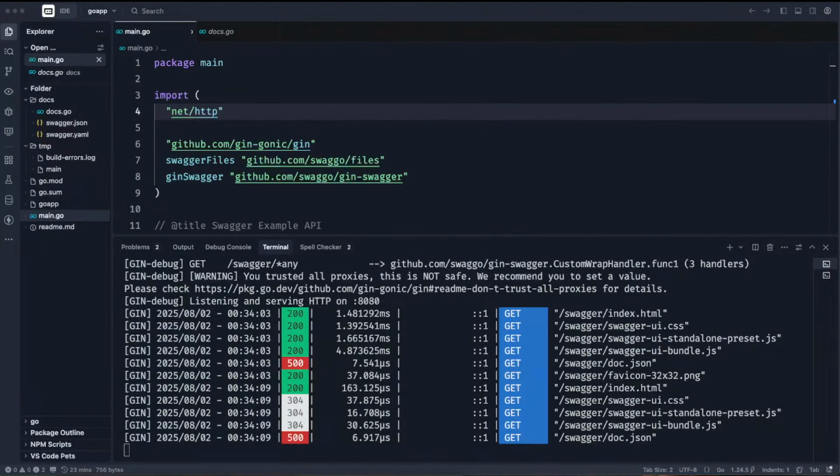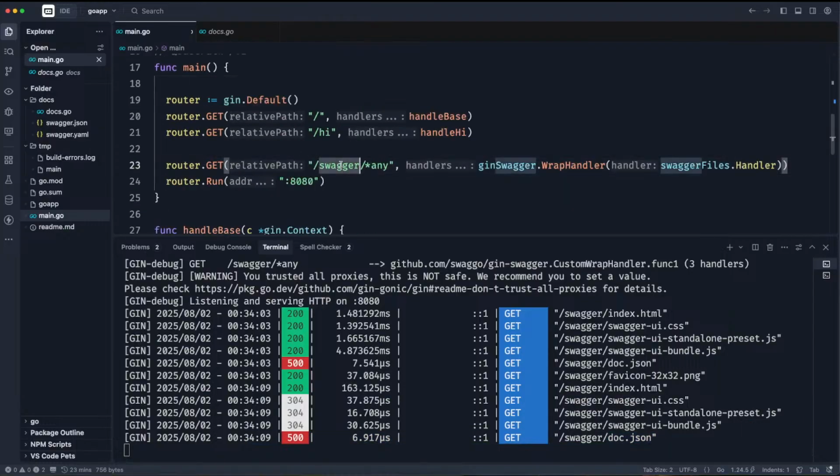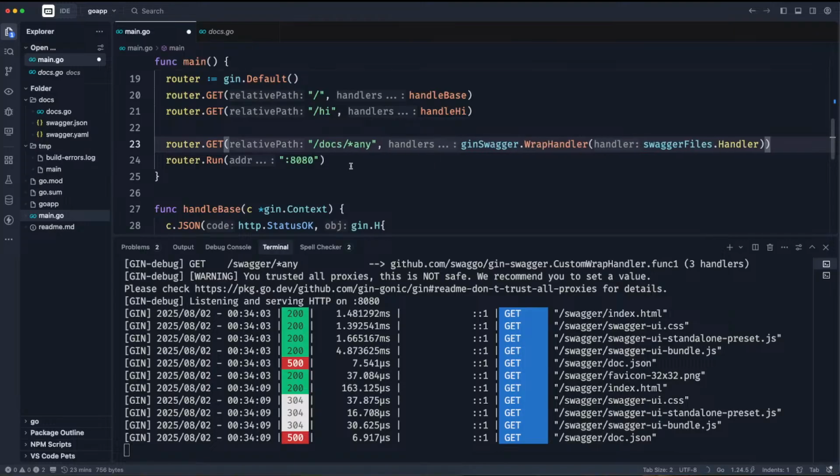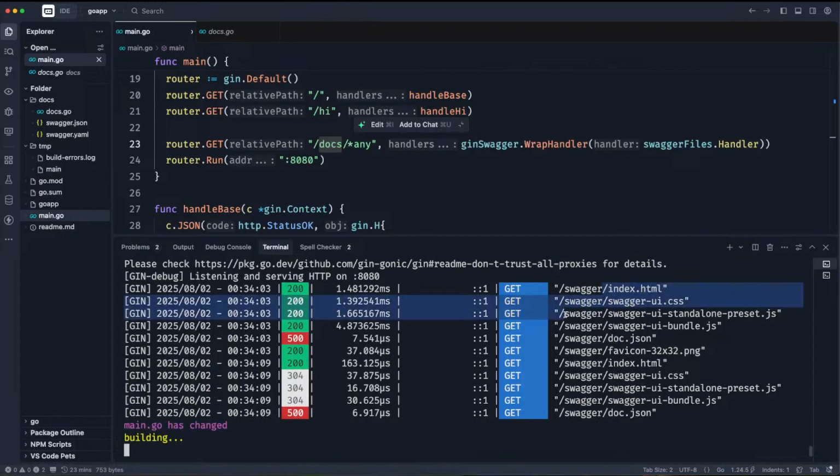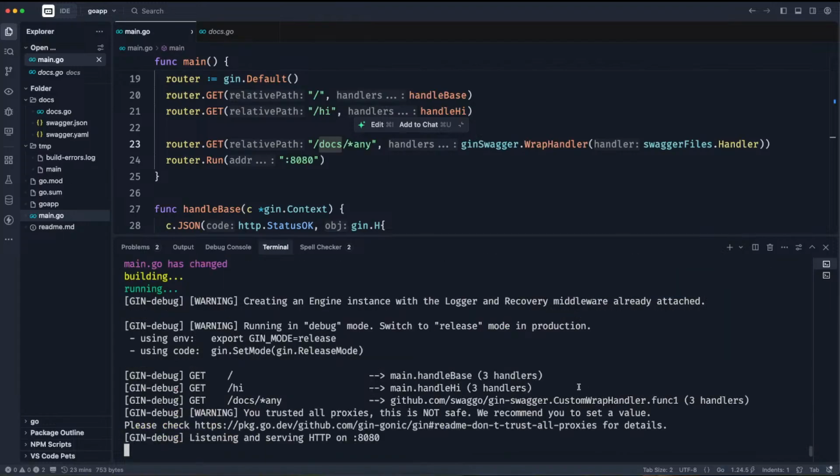So let's check the error. One of the errors it's finding is that it can't see swagger.docs. It can't see this one and it can't see this one, and it's because of our naming structure. So we need to change it actually to docs. If we change it back to docs, it should see this folder for docs. Then all this should be changed from swagger to docs, I believe. Let's check.